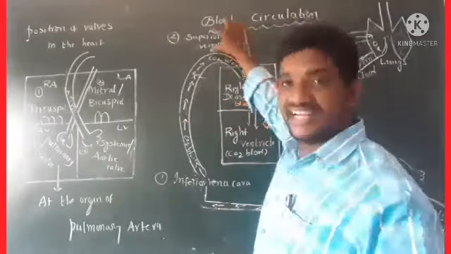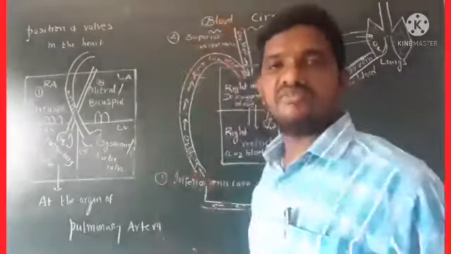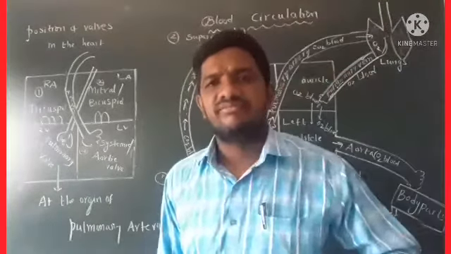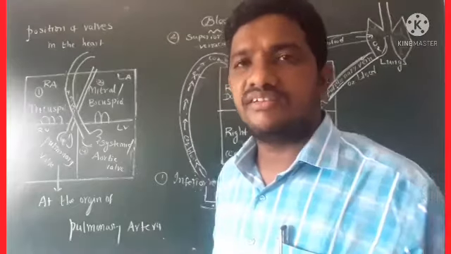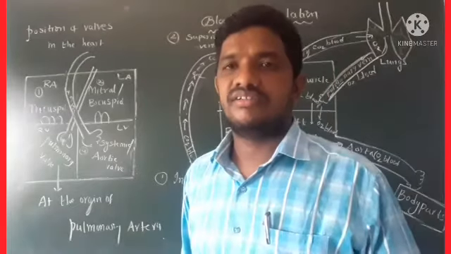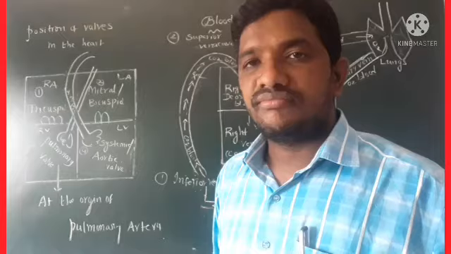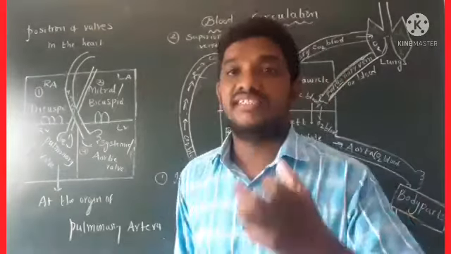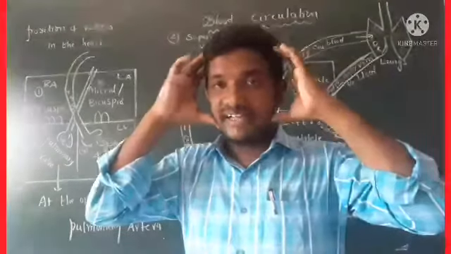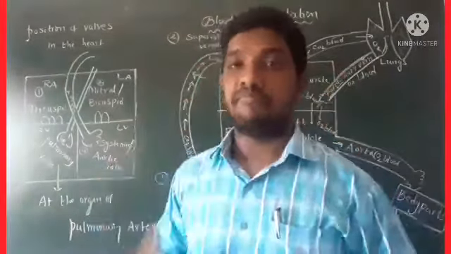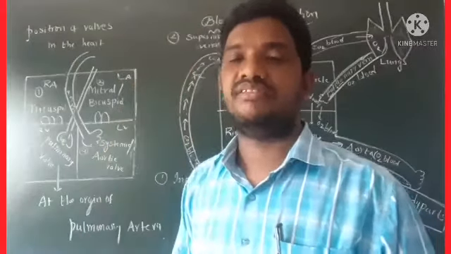Now coming to second vein, superior vena cava. What is superior vena cava? Again, this vena cava is nothing but veins which collect deoxygenated blood from head, neck, upper body parts. These are upper body parts.